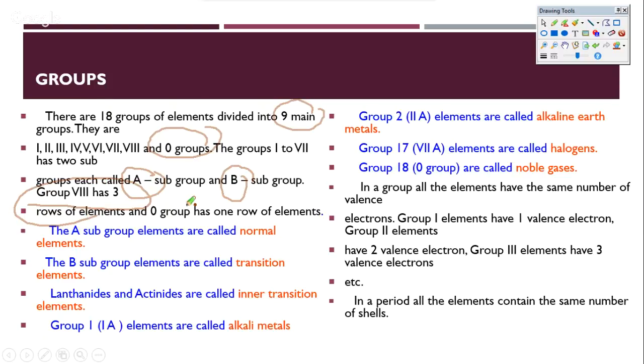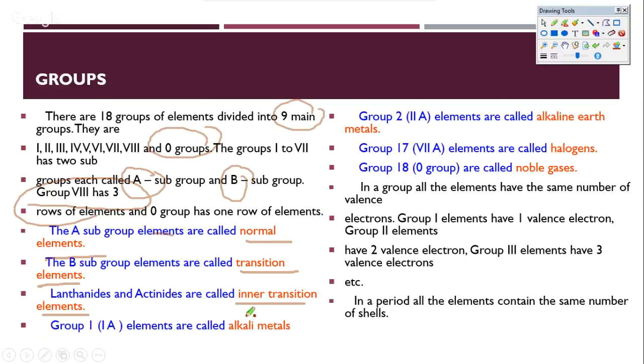Now, all of these groups have rows of elements, and the 0 group has 1 row of elements. All the other ones have 1 row of elements each. The A groups are called normal elements. The B ones are transition elements, and the inner transition elements are lanthanides and actinides. We have seen this. The yellow ones were represented by the B groups, and the light yellow and the bluish ones were normal elements.